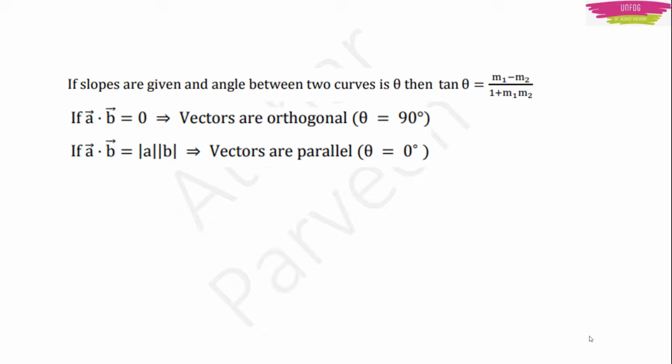Next, the same thing. If the vectors are perpendicular, then the dot product of two vectors will be 0. And if the vectors are parallel, then the dot product of two vectors will be equal to the product of the magnitudes of those two vectors. These are the conditions actually. Okay. If they are giving in the question that the two vectors are orthogonal to each other, then you should assume that A dot B is 0 here. Okay. Sometimes direct questions also will come. So at that time also you can apply this formula.